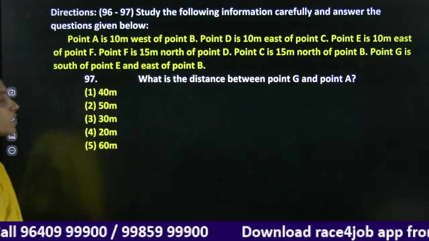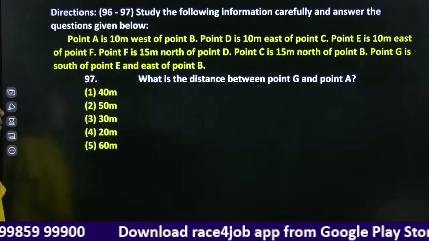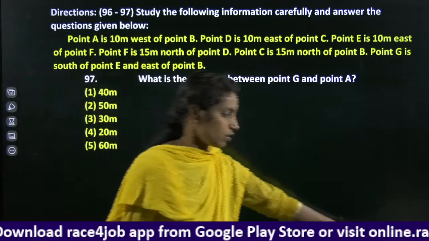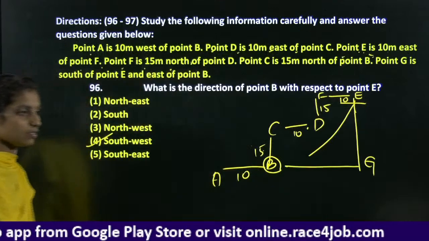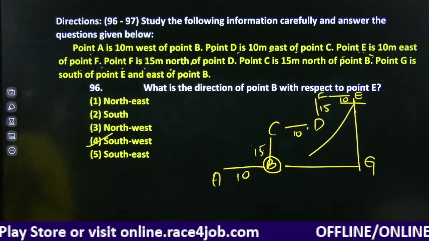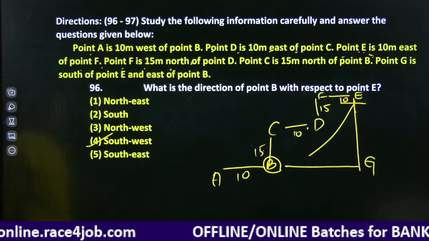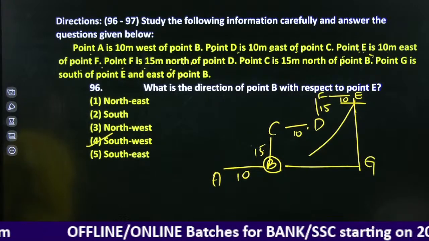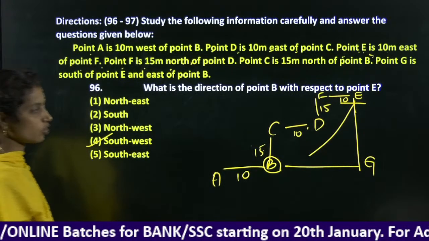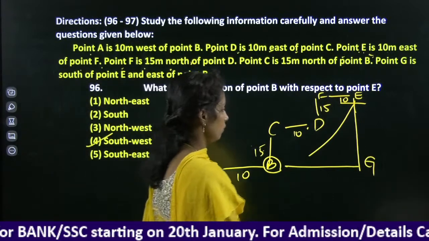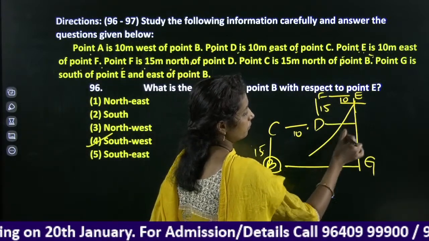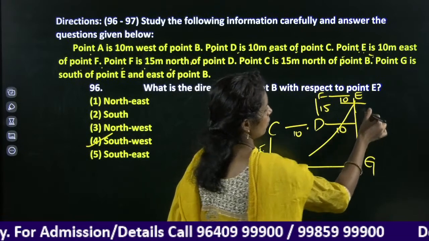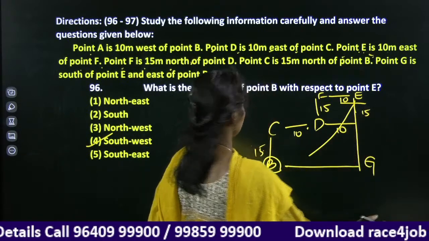Next, what is the distance between point G and point A? G and E combination. Check it here. 10, 15.